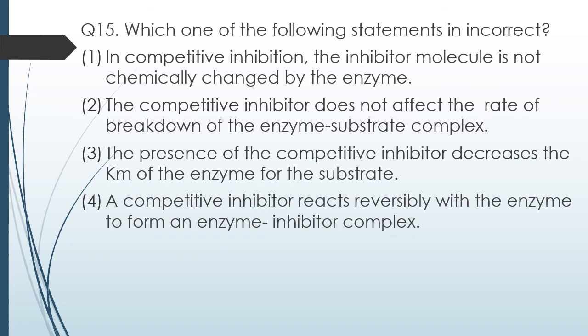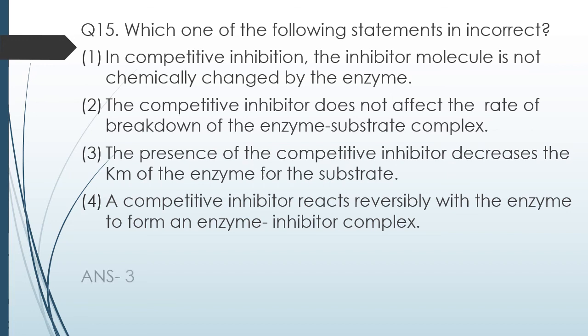Question number 15. Which one of the following statements is incorrect? In competitive inhibition, the inhibitor molecule is not chemically changed by the enzyme. A competitive inhibitor does not affect the rate of breakdown of the enzyme-substrate complex. The presence of a competitive inhibitor decreases the Km of the enzyme for the substrate. A competitive inhibitor reacts reversibly with the enzyme to form an enzyme-inhibitor complex.